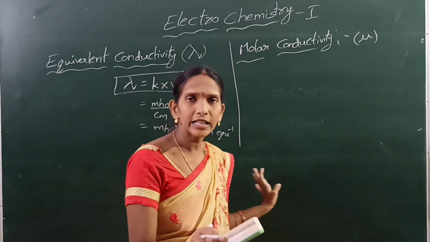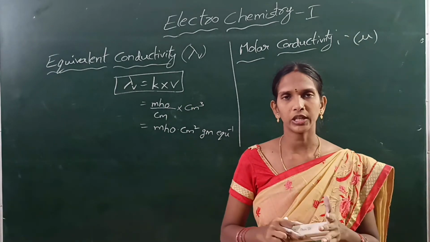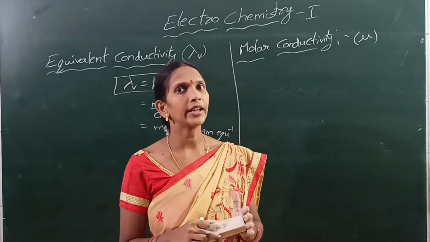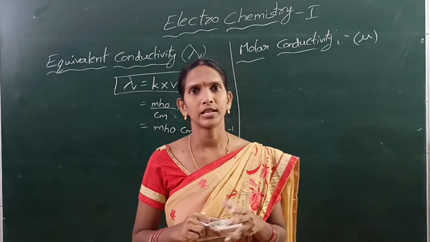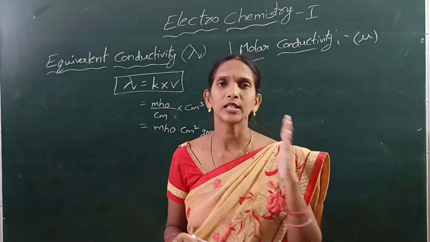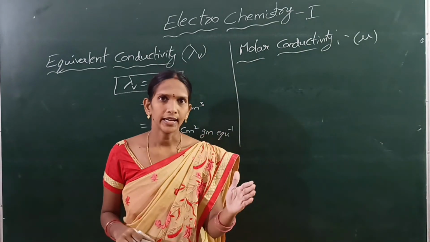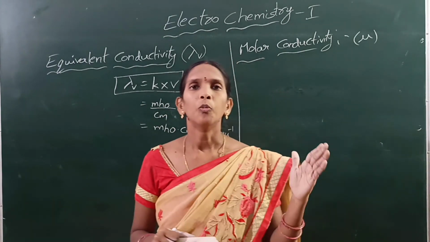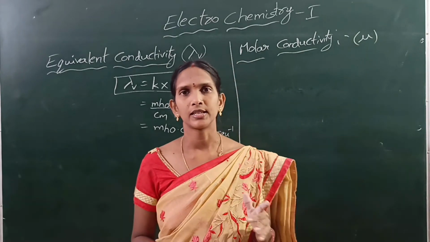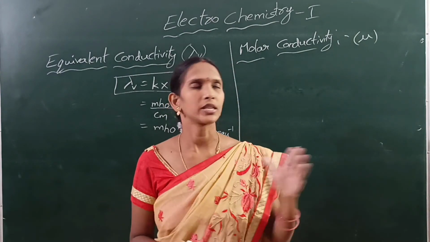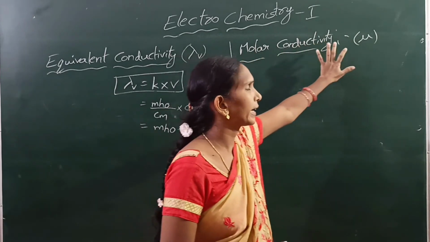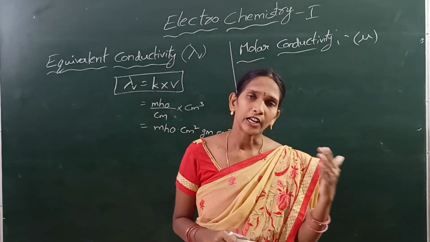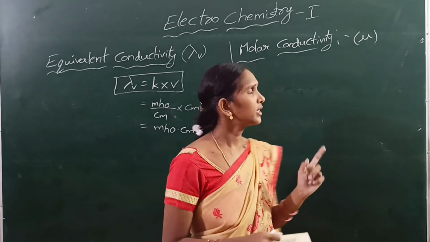The conductivity of electrolytic solution having one mole of the substance is called molar conductivity.